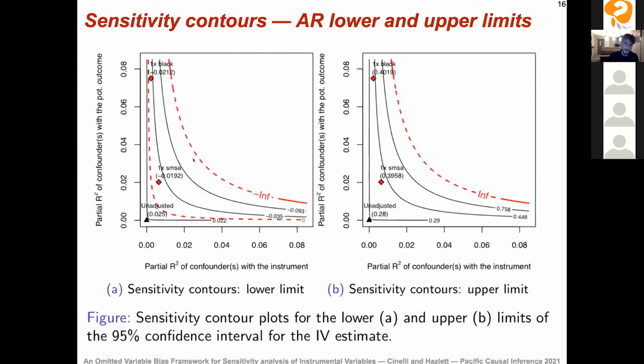For example, in this plot we can already see that if we cannot rule out residual confounding as strong as this regional indicator for whether you lived in the metropolitan area, then we could not rule out anything between -2% and 40% for the true returns to schooling, which in this case is pretty uninformative. This is a case where the sensitivity is not very positive, but there are examples where estimates are more robust to residual confounding. I'm going to show you a paper that you can read later for a more positive example.